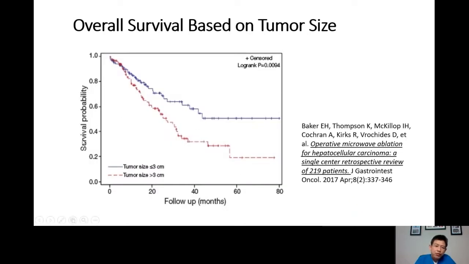This is a graph of survival. Tumor size that is less than 3 centimeters, meaning smaller tumor, is represented by the upper line. The smaller tumor has a better overall survival. The larger tumor has a worse survival with ablation, because the larger tumor tends to recur more than the smaller liver tumor.